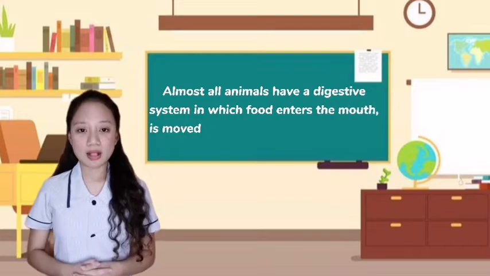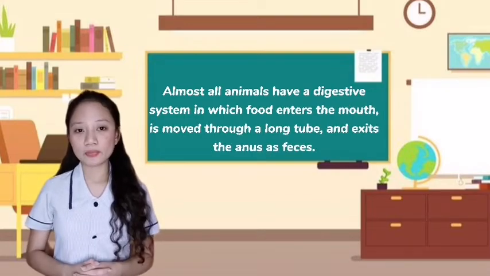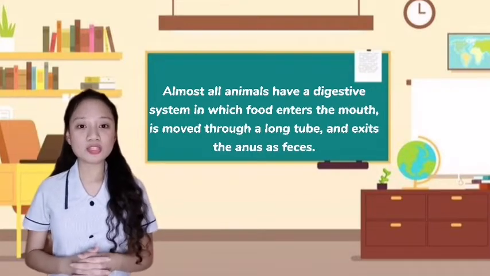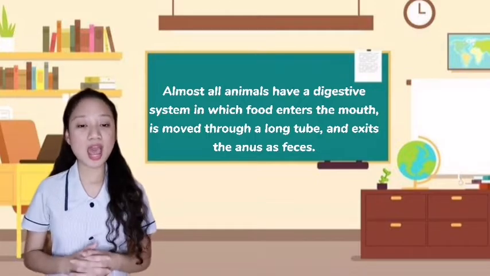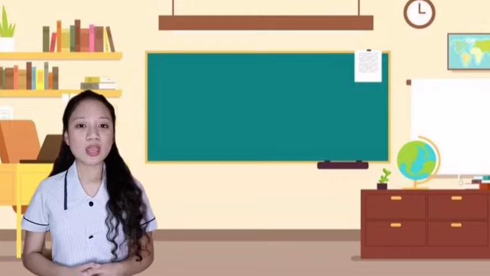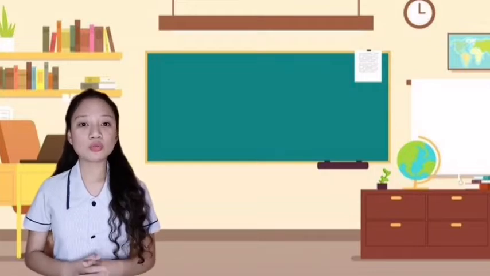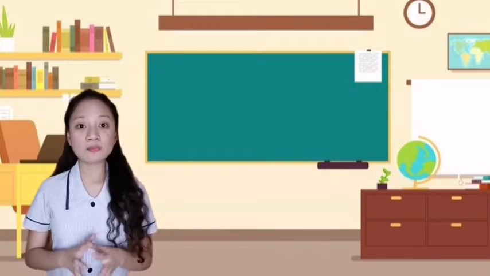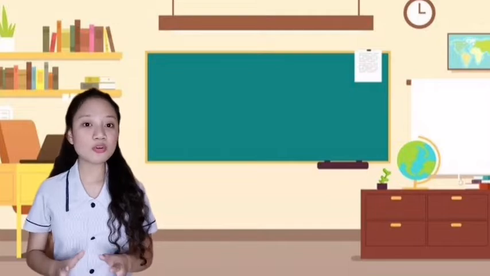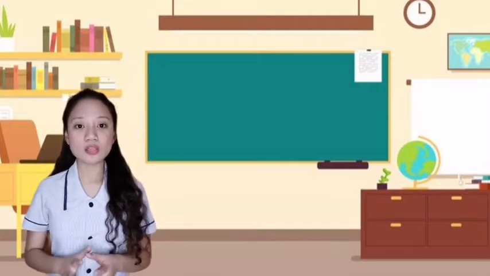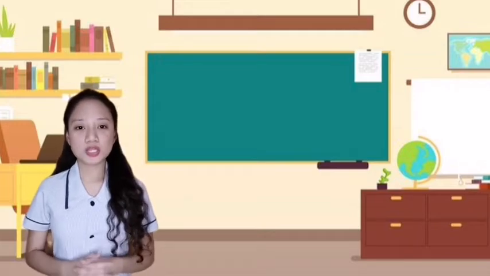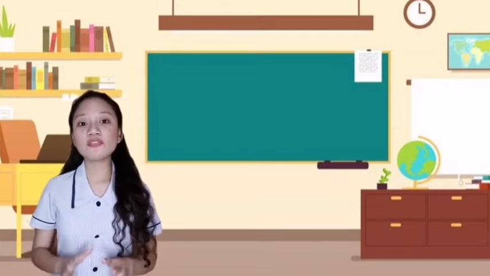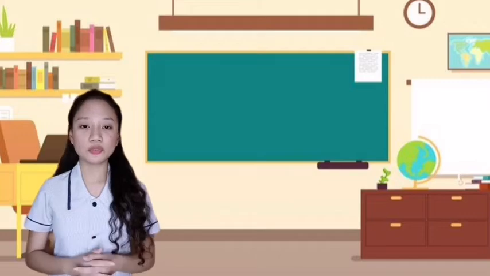Almost all animals have a digestive system in which food enters the mouth, is moved through a long tube, and exits the anus as feces. The food is broken down into soluble molecules and is moved rhythmically by the smooth muscle in the walls of the digestive organs. Different species of organisms have different ways of digesting their food.